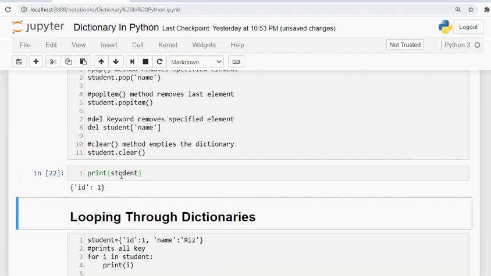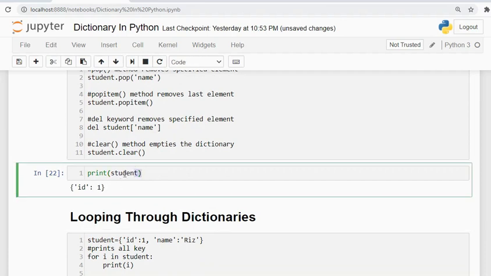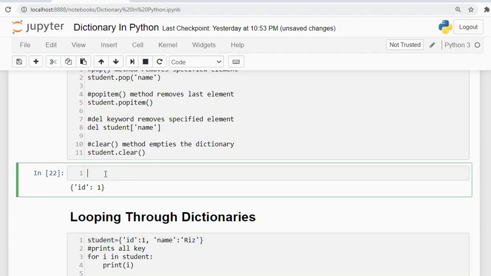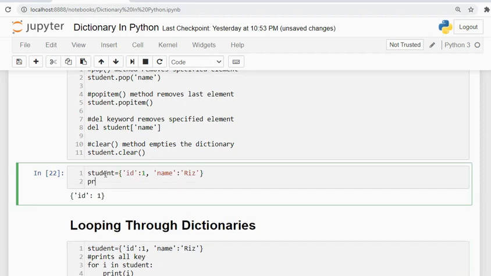Now my dictionary contains ID. Again I will assign it because I want to show you one more. I'll copy from here and print student.